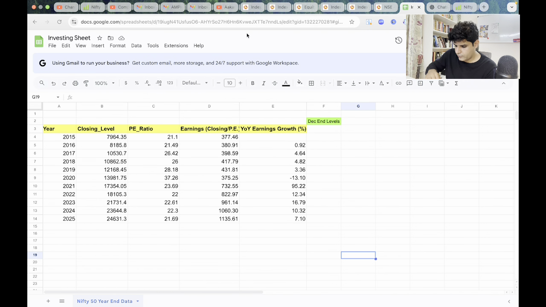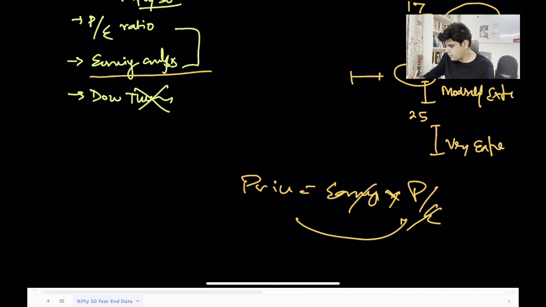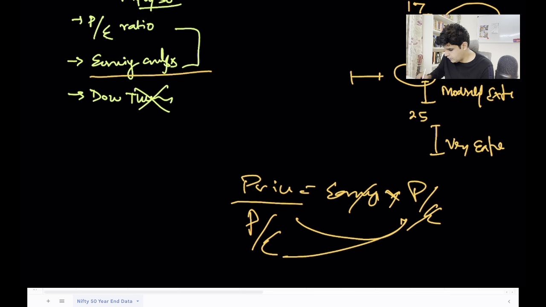Earnings in very simple terms is this: if you have P/E, which is price divided by earnings, then price equals earnings times P/E. If you look at this formula for P/E, the denominator is earnings, so earnings and earnings cancel out and you get the price. So to calculate the earnings, you have to divide price by the P/E ratio.